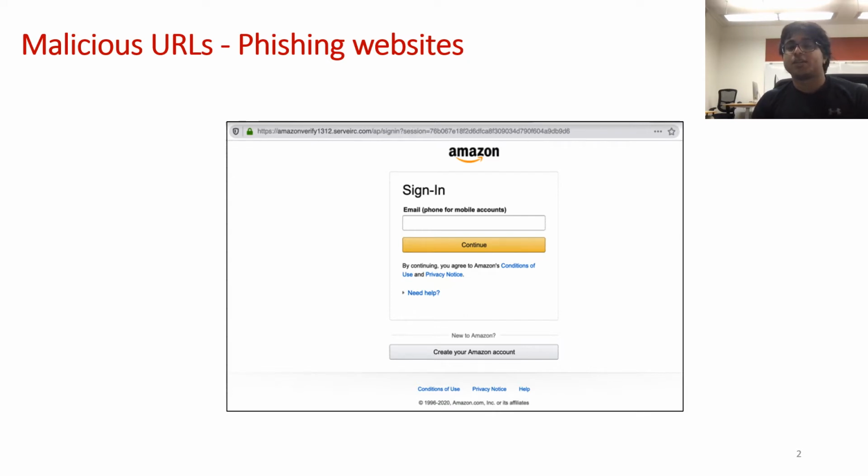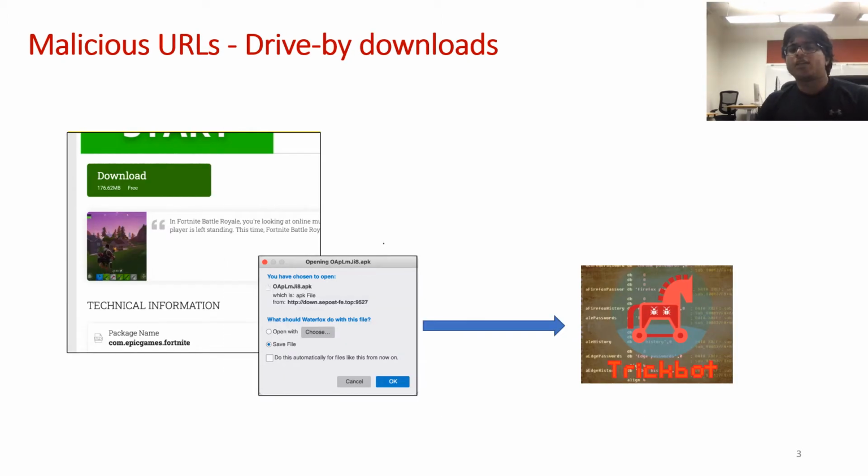Their sole purpose is to steal your personal data. For example, the website given here resembles an Amazon.com login page and it wants to trick potential victims into sharing their login information. On the other hand, drive-by downloads lure their victims by promising free access to some software. For example, this website tricks you into downloading the TrickBot Trojan instead of the Fortnite installer that it seemingly appears to offer.